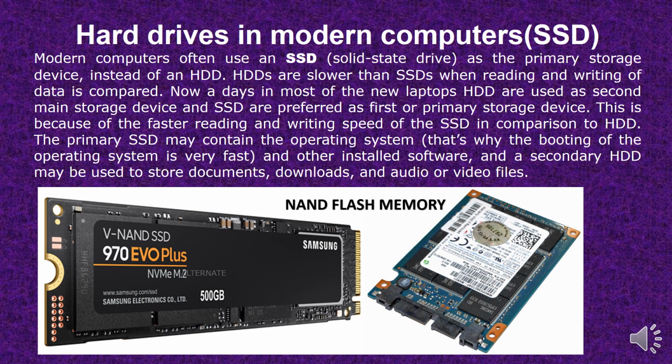This is because of the faster reading and writing speed of the SSD in comparison to hard disk. The primary SSD may contain the operating system. Now, why it is preferred to put the operating system into the SSD, dear students? Because the reading and writing speed of SSD is much faster than HDD. That's why the booting of the operating system is very fast.